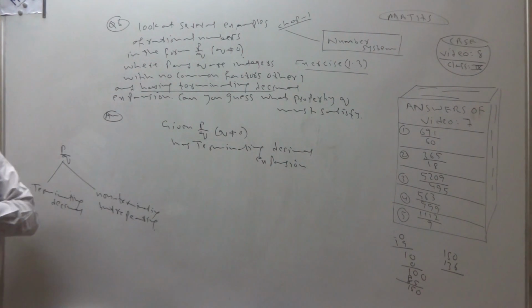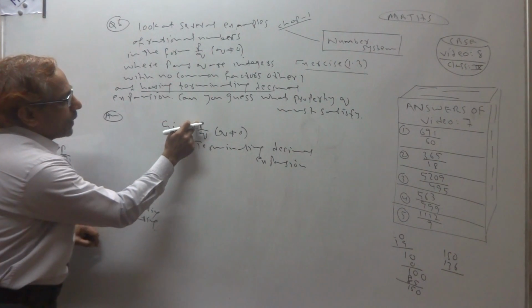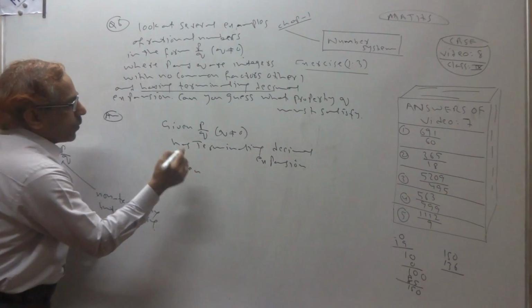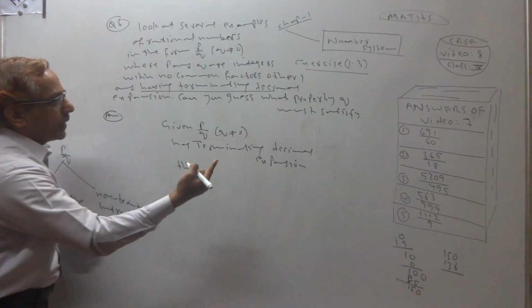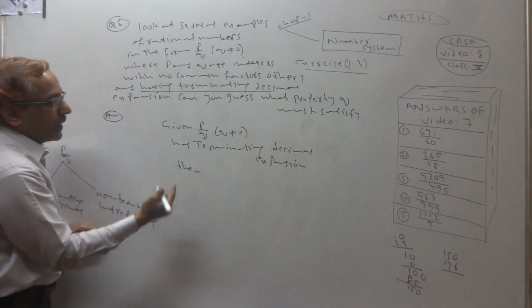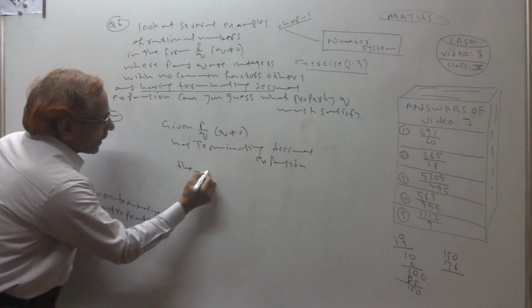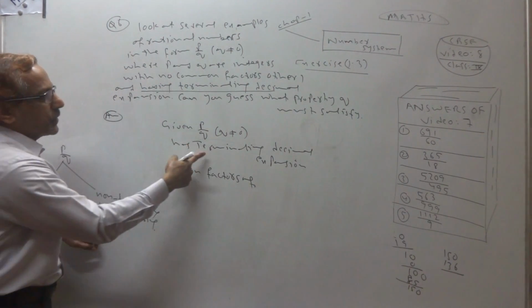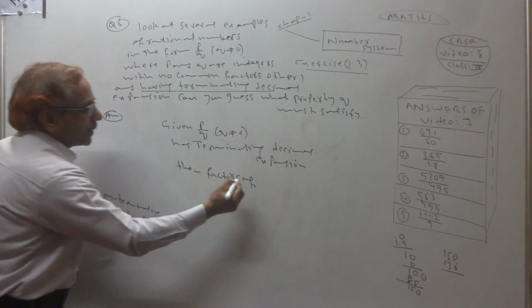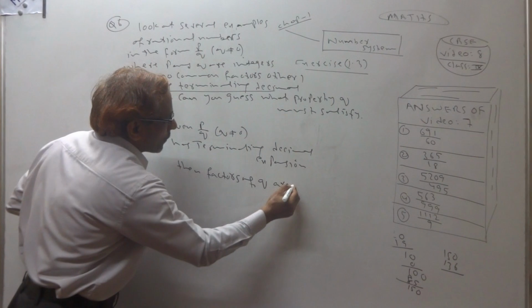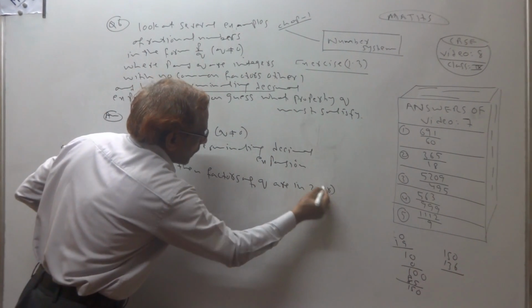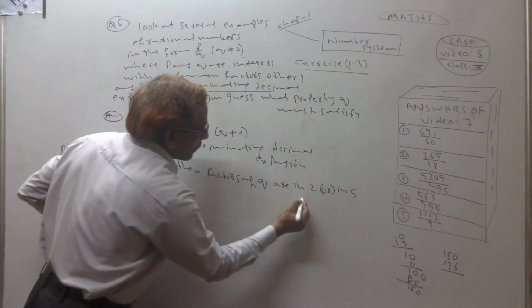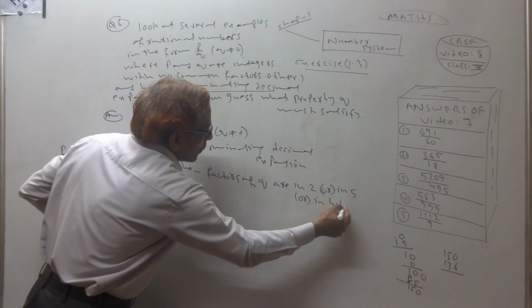Please remember, whenever p by q is a terminating decimal expansion, then the factors of q are in 2, or in 5, or in both 2 and 5.